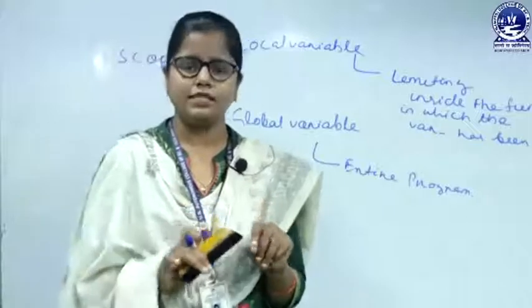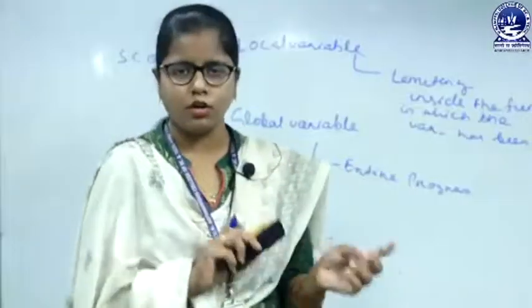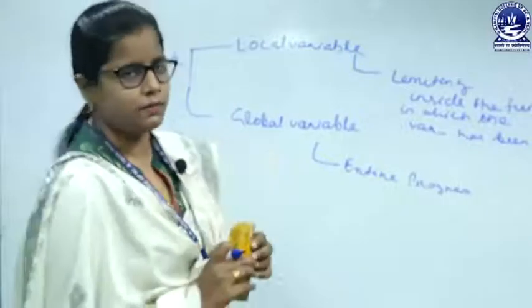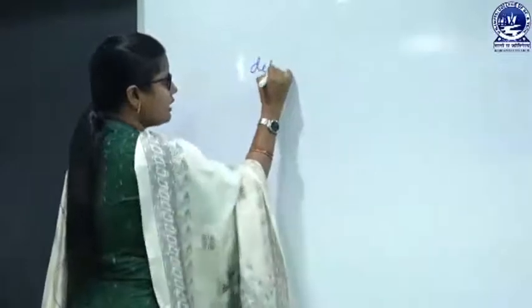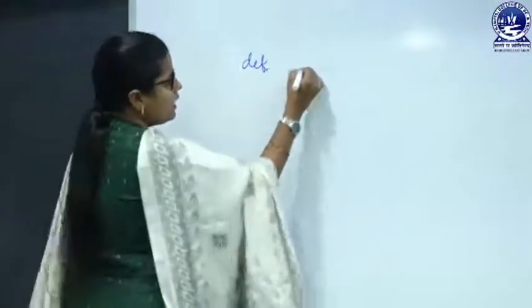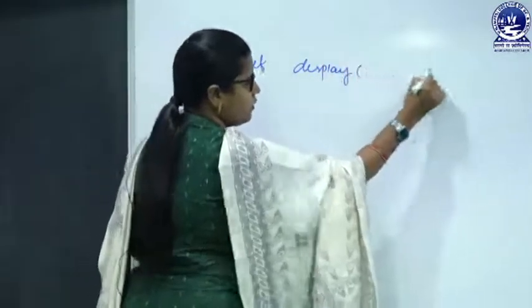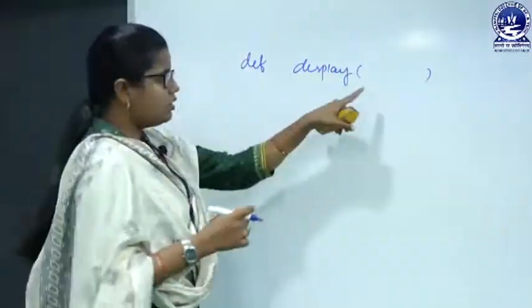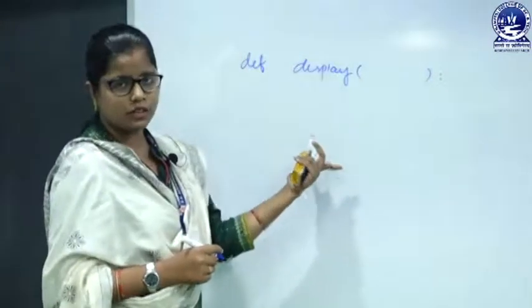So let's take an example program and see the difference between local variable and global variable. For writing a function, we have to start with the keyword def, and here is my function, display. We put a colon here and follow the indentation.